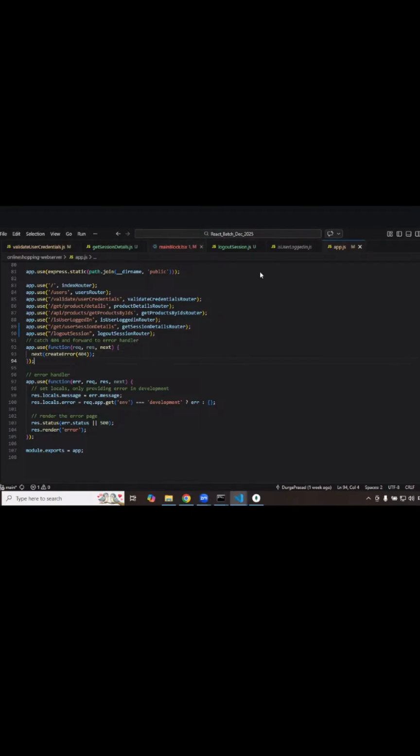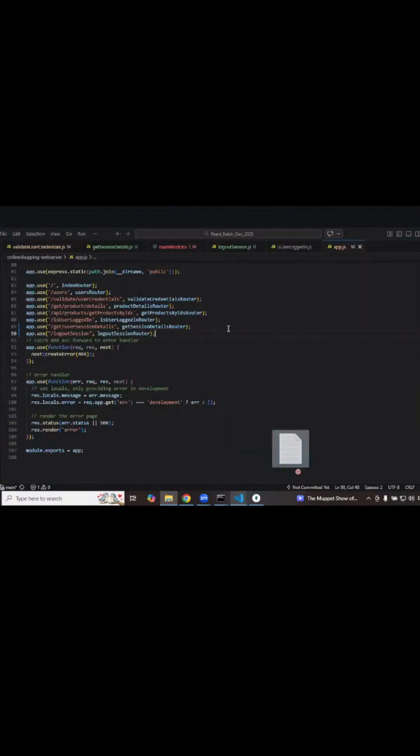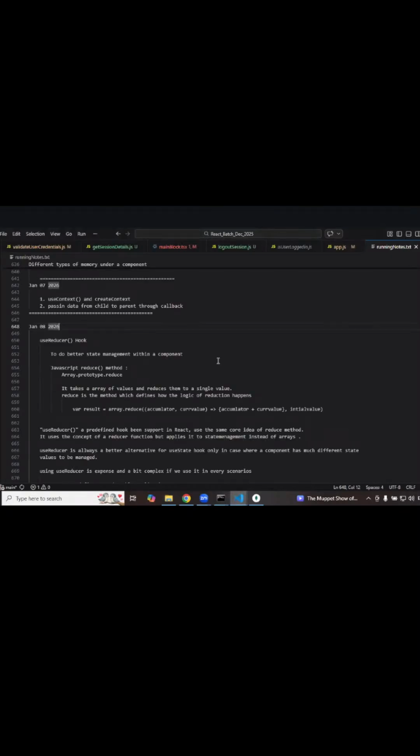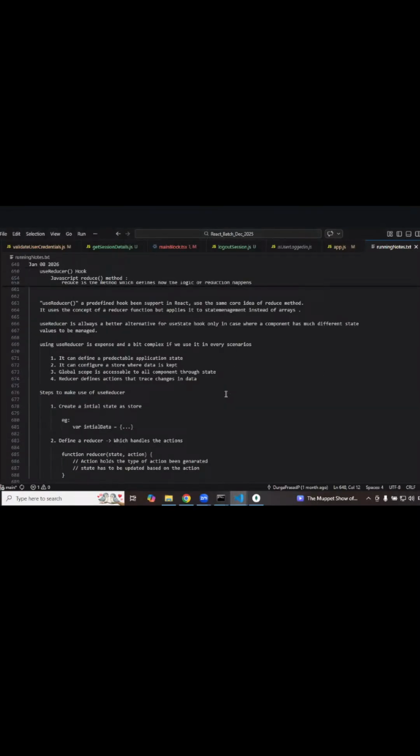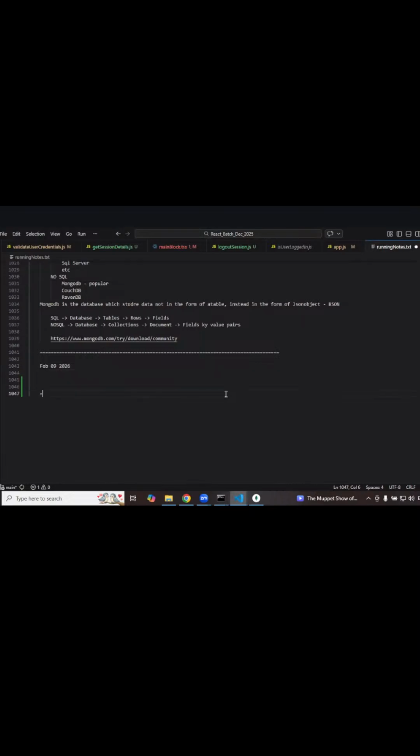We are about to just start with the explanation. Now, what is our requirement? Let me open our running notes. Honestly, guys, this is the very first time I was showing this in the class. When I say React, I don't go too deep into these node services because people say it is unnecessary for us. But luckily, our project got such a case, so we are going with this. Okay, so what is our requirement?